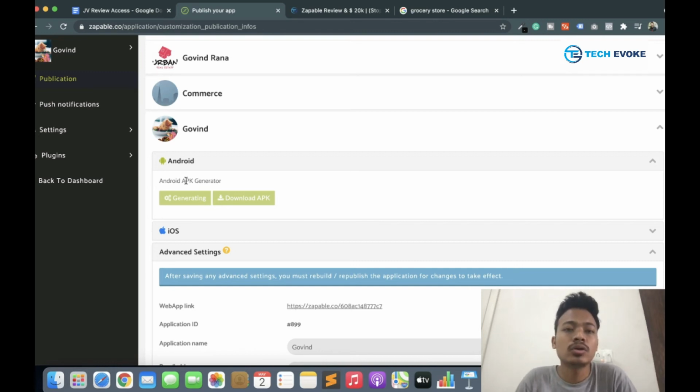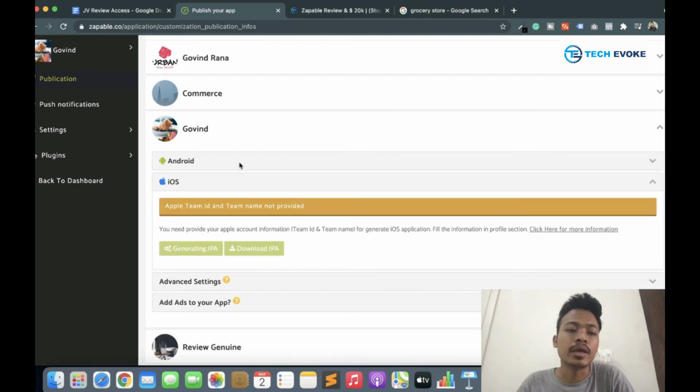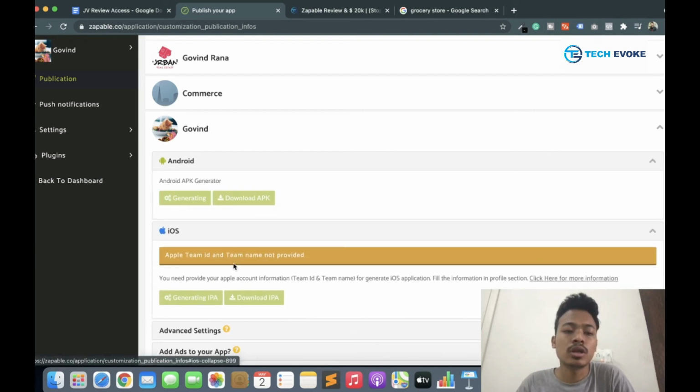If you want to download your app, download your APK, or in iOS the format of IPA, you have to first generate it, and generating takes more than 1 hour or 2 hours. Okay, so you have to wait for that time, and after that you can download your APK.